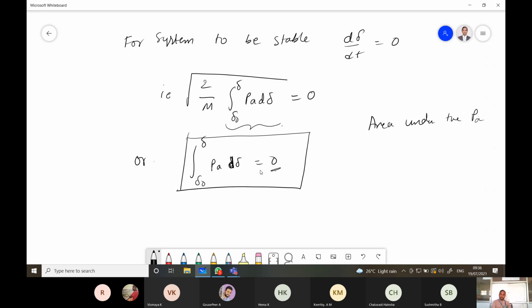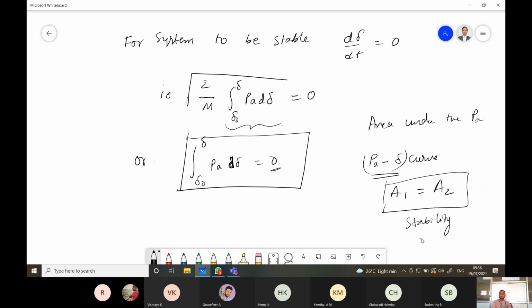In other words, the positive accelerating area A1 under the Pa-δ curve is equal to the decelerating area A2. Hence the name equal area criterion for stability. So this is about the equal area criterion.